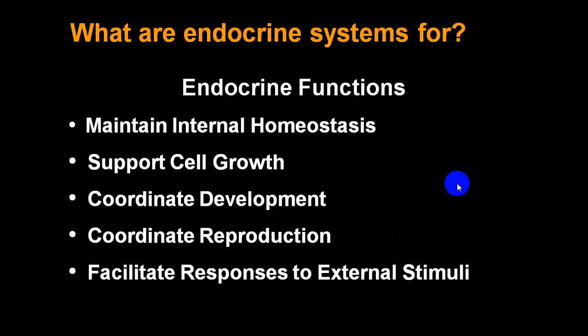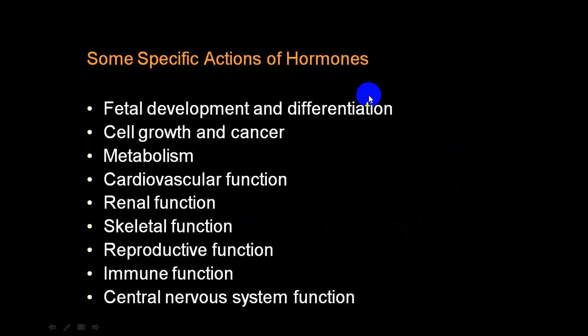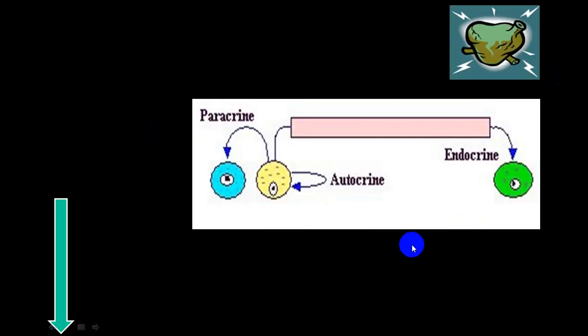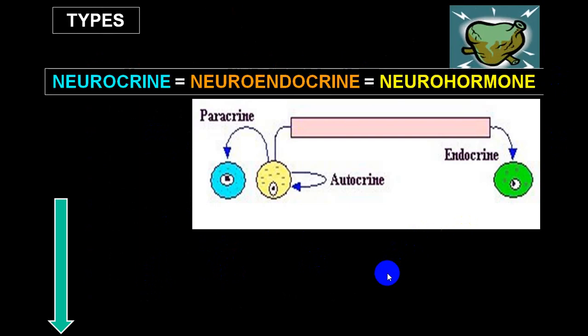Plus, it also takes part in maintenance of internal homeostasis, supports cell growth, coordinates development, coordinates reproduction, facilitates response to external stimulus. These are all the effects of hormones, or we call actions of hormones. So fetal development, cell growth, metabolism, also it takes part in cancer cell development. Cardiovascular system, renal function, skeletal function, reproductive function, immune, central nervous system function, etc. These are all the different areas where it has effects.